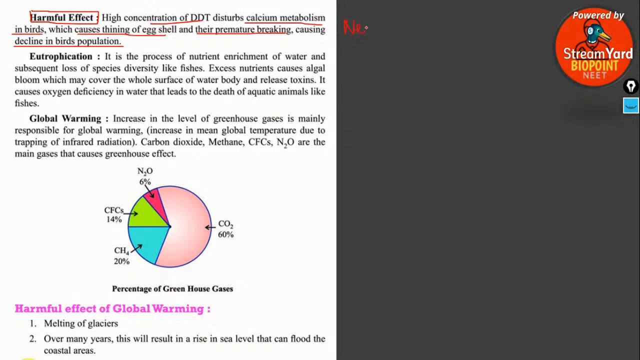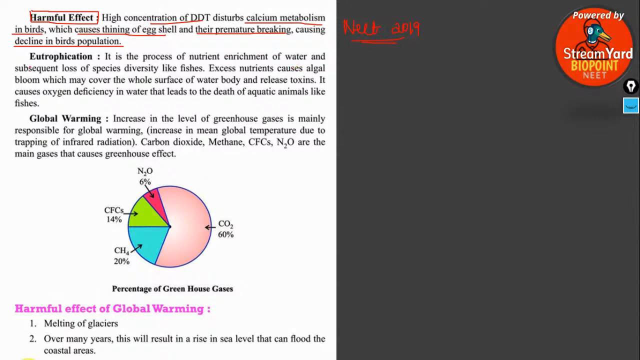NEET 2019 MCQ question. NEET 2019, what is the after effect of biological amplification in birds? It leads to the thinning of the eggshell, premature breaking and causing the decline in the bird population. That is the important after effect of DDT in birds. It affects the calcium metabolism.